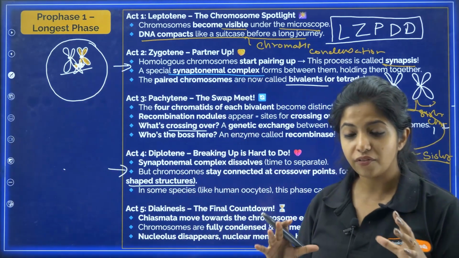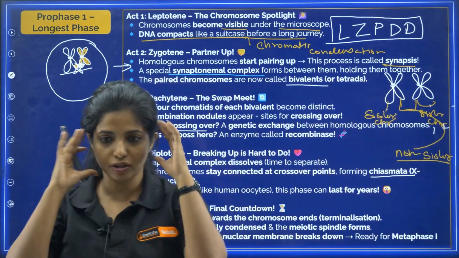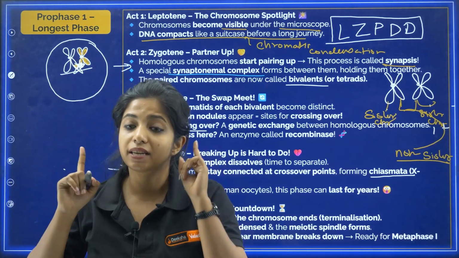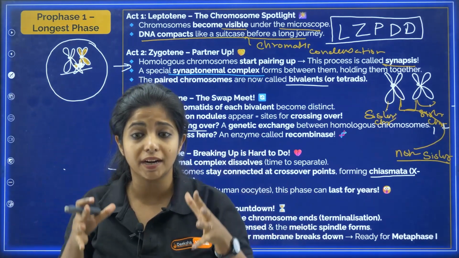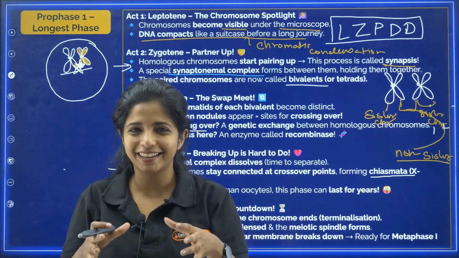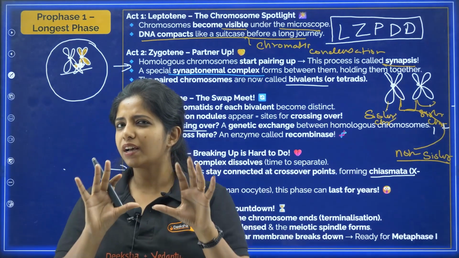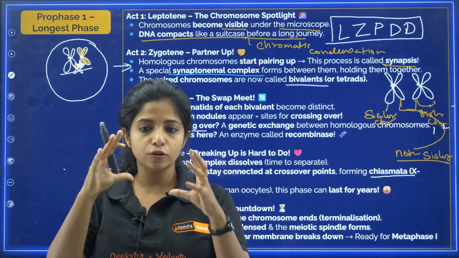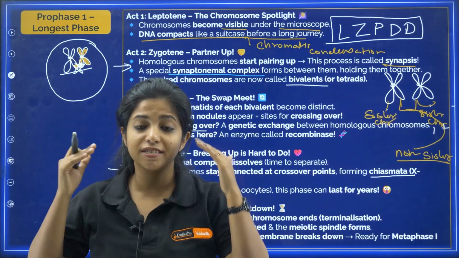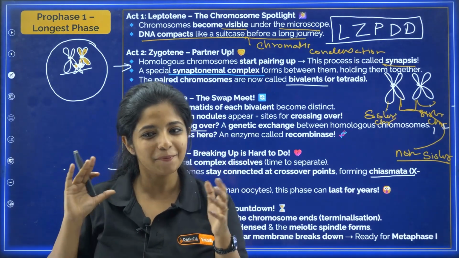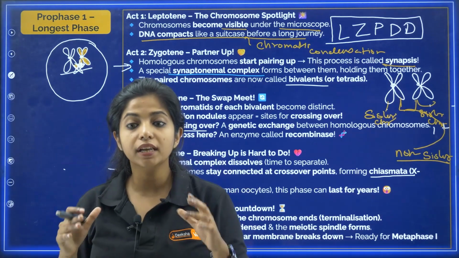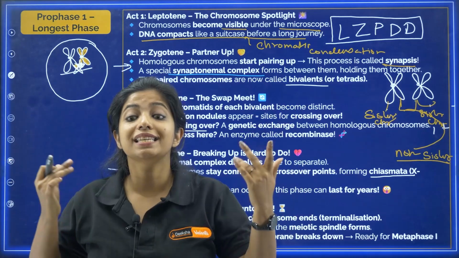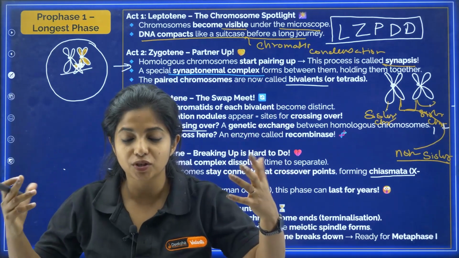Finally, I'm just going to revise. Listen to me carefully. No drawing, just hearing me. So first thing is leptotene. The chromosome has started condensation, that is chromatin has started condensation. You get chromosomes. Chromosomes are kind of visible, and it is undergoing condensation, and the DNA is also becoming compact. Now comes zygotene. Let zebra play during day. So zygotene is where you get the first thing, that is synapsis.